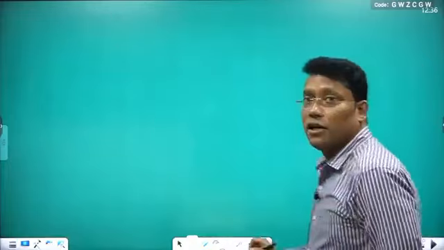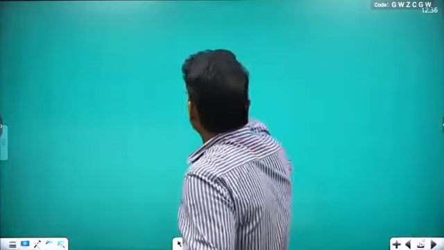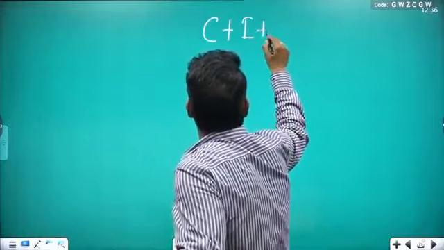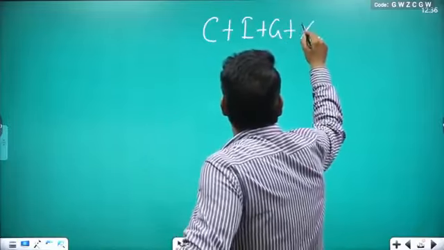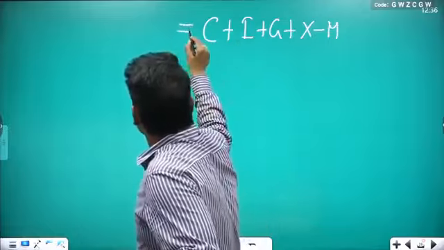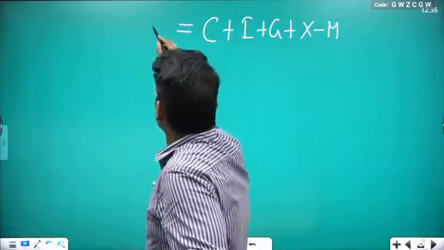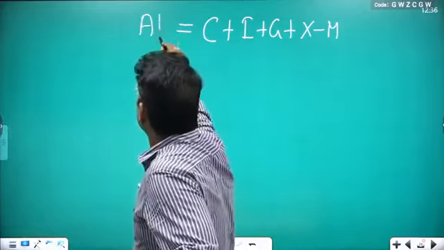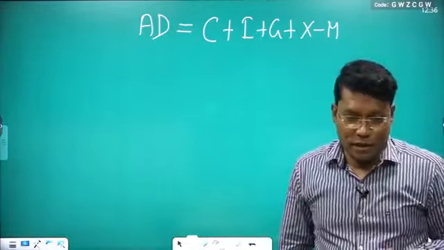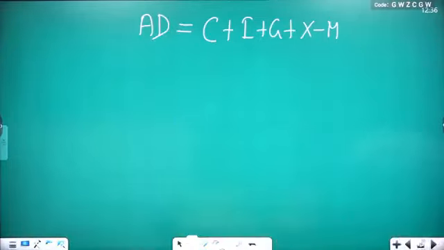One more piece of information I want from your side. Once you retain C plus I plus G plus x minus m, remember, this identity also represents aggregate demand for domestically produced goods and services. This is giving you both pieces of information.